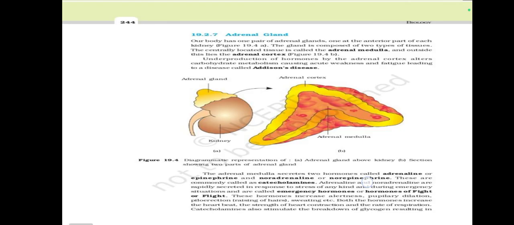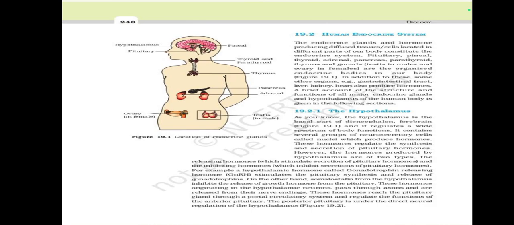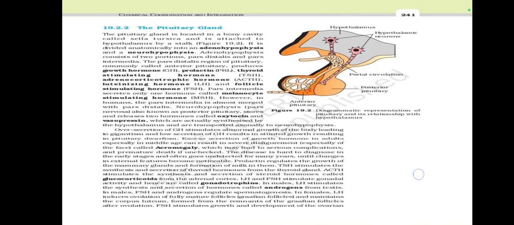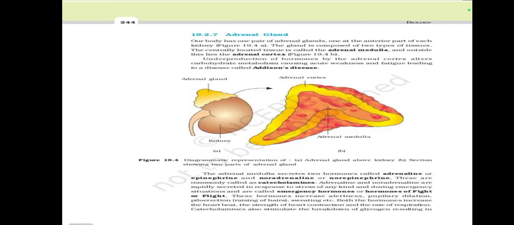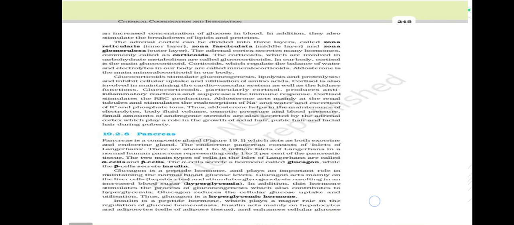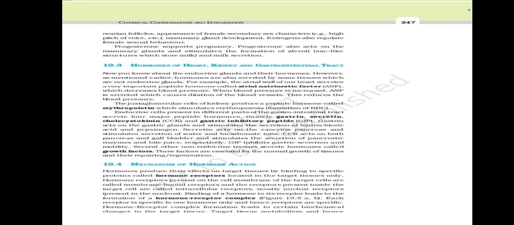In chemical coordination and integration, we have seen endocrine glands and hormones, the human endocrine system, the hypothalamus, the pituitary gland, the pineal gland, thyroid gland, parathyroid gland, thymus, adrenal gland, pancreas, testes, ovary, hormones of the heart, kidney, and gastrointestinal tract, and the mechanism of hormone action.